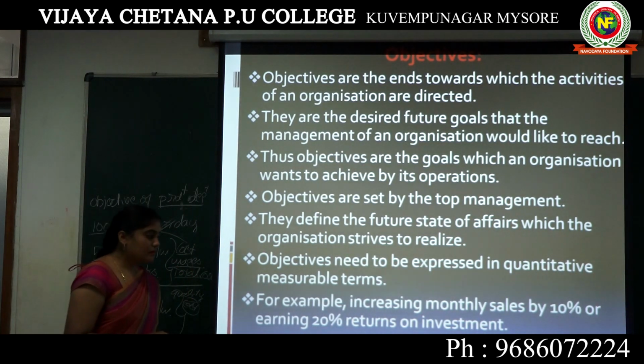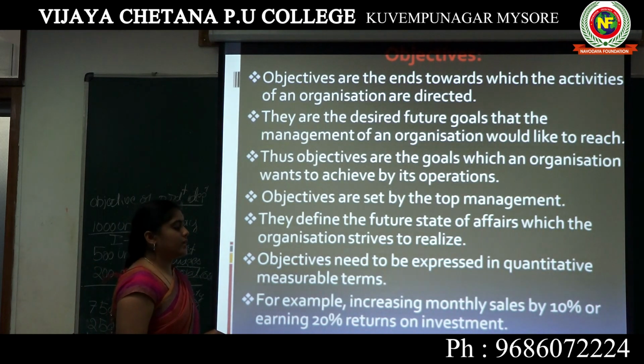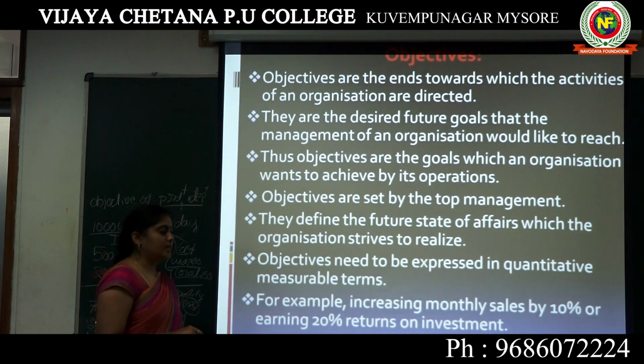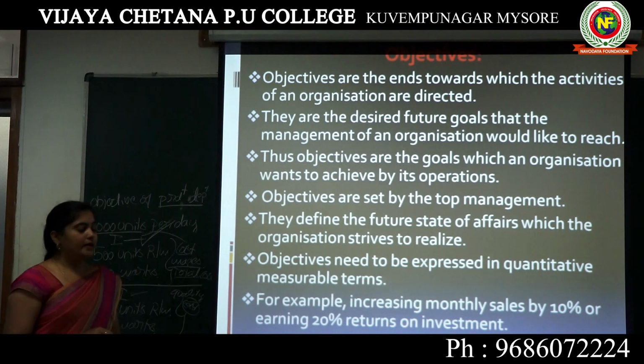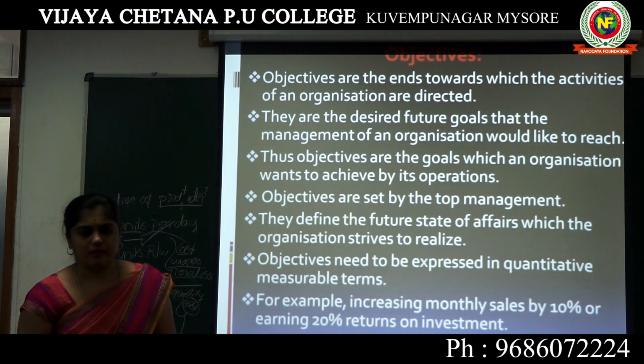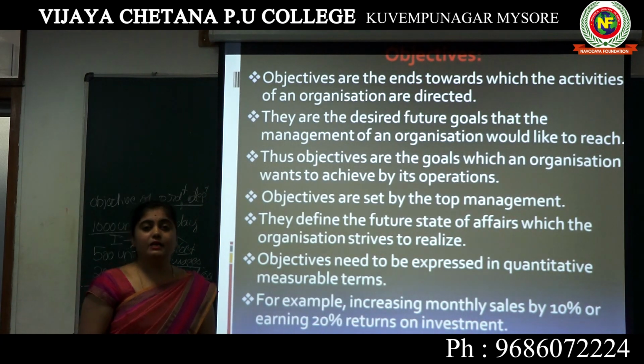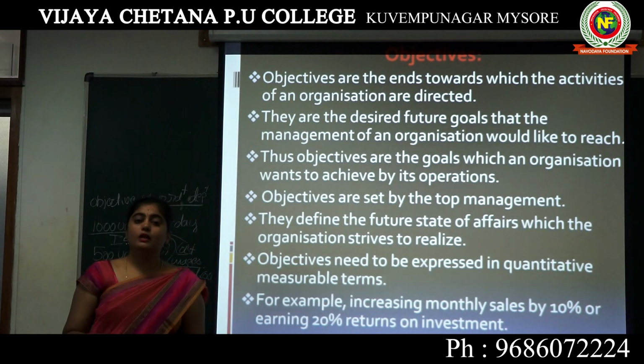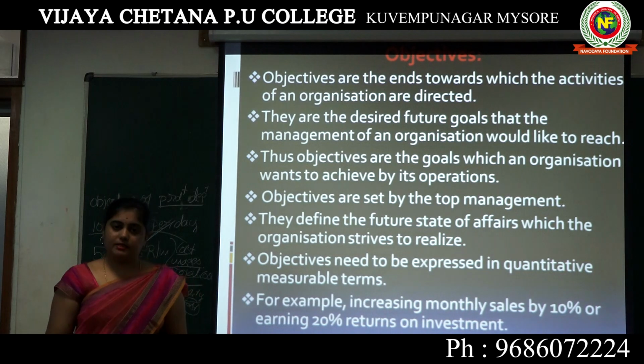Next one, thus objectives are the goals which an organization wants to achieve by its operations. How can we achieve the organizational goals? By carrying out the operational work in the organization.